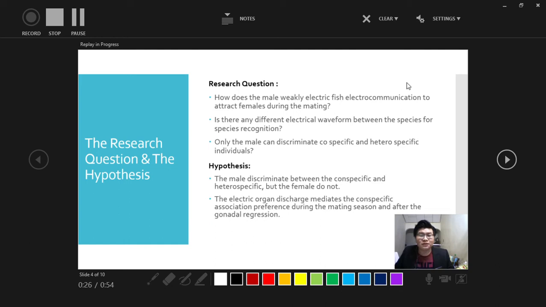In the experiments, hypothesis 1 is that the male can discriminate between conspecific and heterospecific fish. Besides that, hypothesis 2 states that the electric organ discharge mediated the conspecific association preference during the mating season and after the gonadal regression. Next, we will go to the methodology of the experiment.